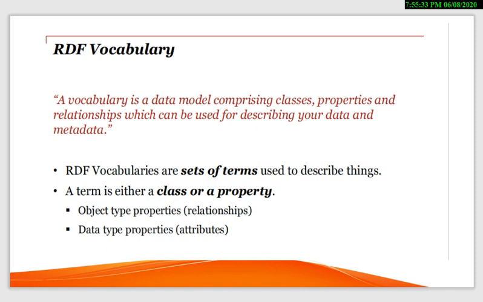Obviously, once we talk to each other, we will be calling some names, exchanging particular data, and showing some relations. The relations that can be shown are of two types: object type properties and data type properties. In a simple statement, the relations we show are called object type properties, and the attributes we show are called data type properties.